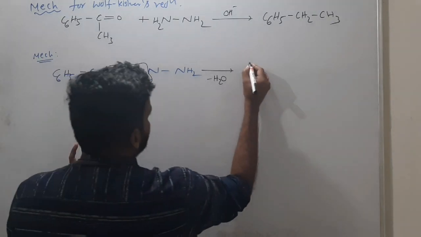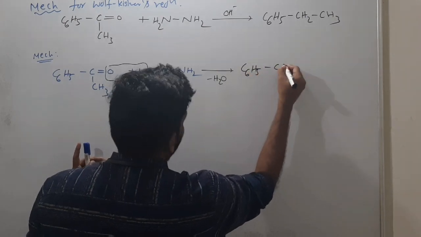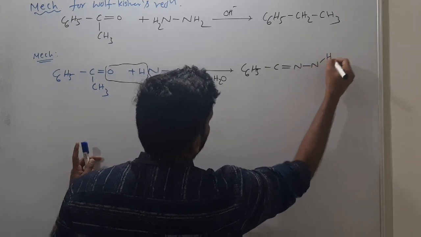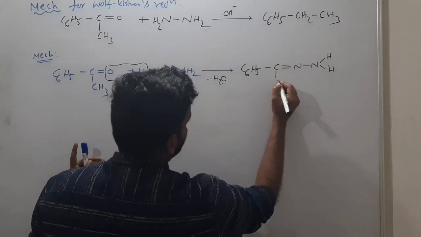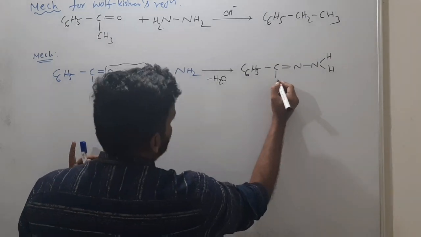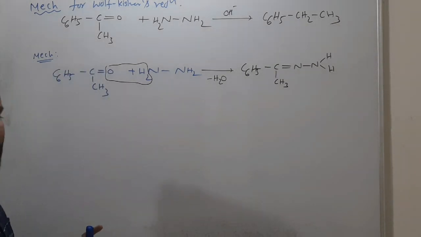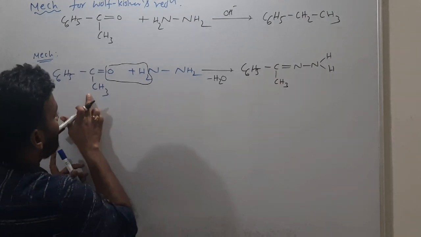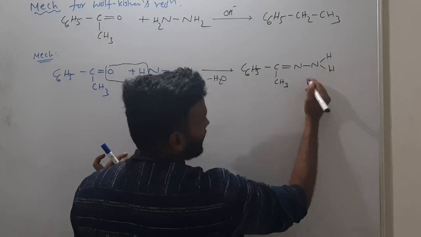So next, we get C6H5 and C double bond N, NH2 like this, and at this carbon you have methyl. So C6H5 C CH3, this carbon has methyl, double bond N, single bond NH2.